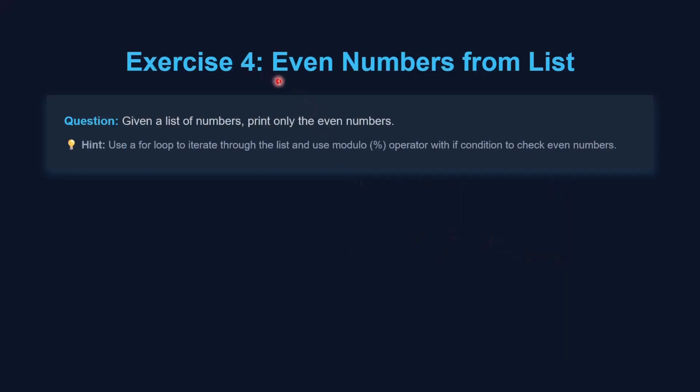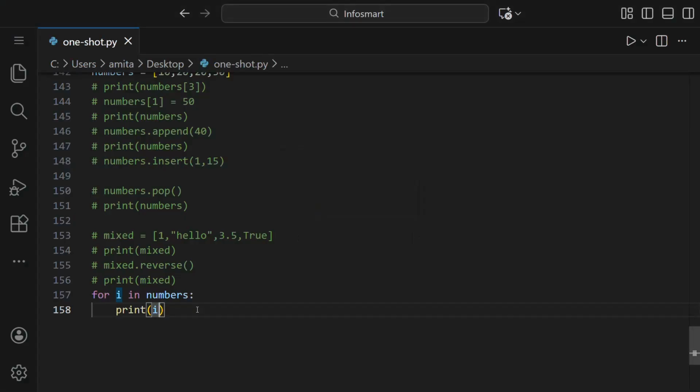Now let us see a question which is, given a list of numbers, print only the even numbers. And we can even use the hint: use a for loop to iterate through the list and use the modulo operator with an if condition to check even numbers. So basically, we have a list of numbers and we have to print only the even numbers given in the list. So first of all, we can make a list.